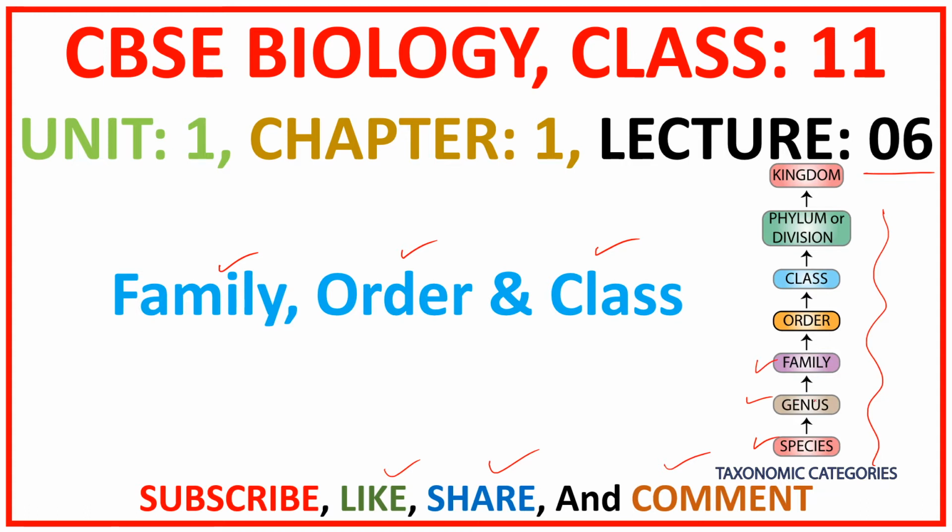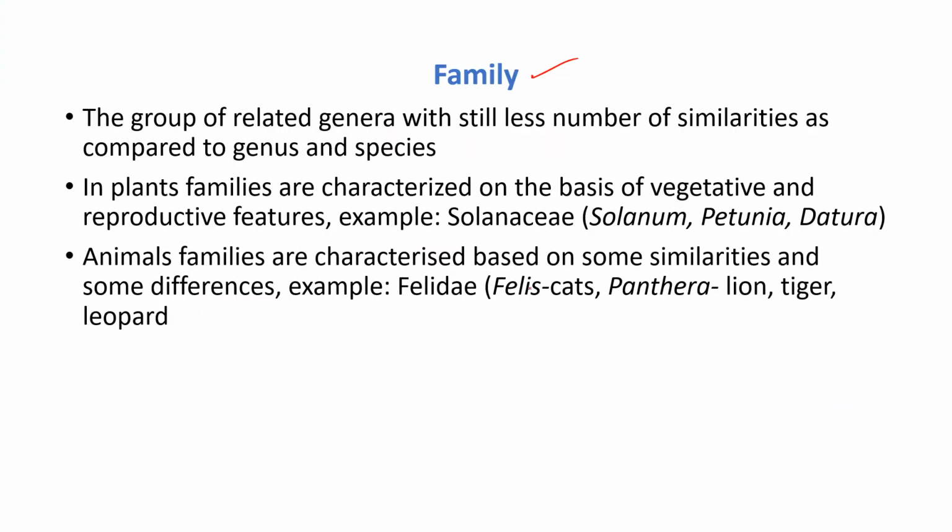The related genera are known as families. These are related genera with still fewer similarities as compared to genus and species. In the last lesson we discussed that species are the organisms containing fundamental similarities, like all organs such as eyes, ears, nose, tongue, skin, and also different enzymes in the cells, and so on. Then we can call those organisms a species. And the somewhat more distantly related characteristics make a genus. All these related genera are placed under the family.